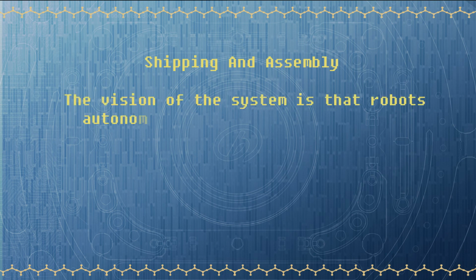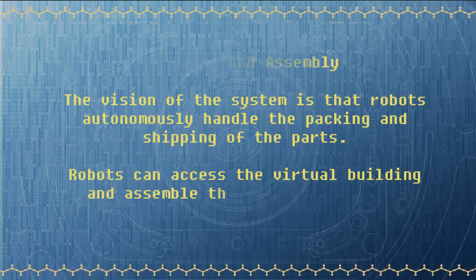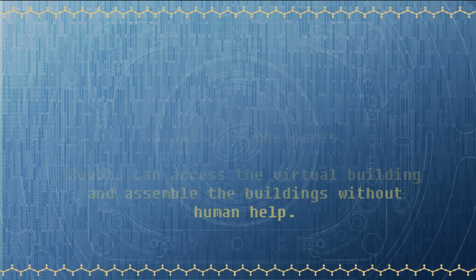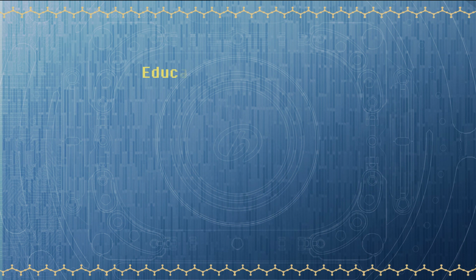After the parts are manufactured, they need to be delivered and turned into a building. The vision of the system is that the robots autonomously handle the packaging and shipping of the parts. As the robots can access the virtual building plans, they will also be able to assemble the buildings without human help. The last component of the system is its use in education and training.